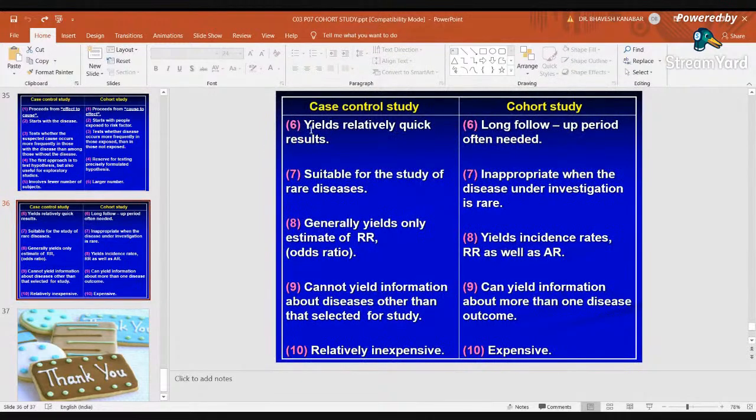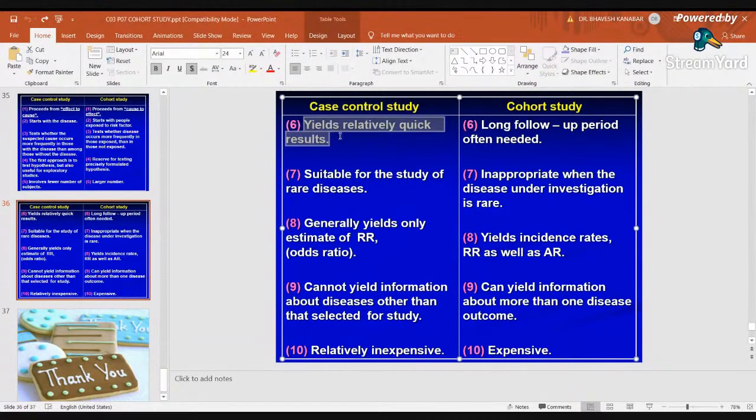In case control study, the yield will be relatively quick, right? It will yield quick results, because we have to start with the already diseased people, and then we have to look back. We have to check the records only. We have to go through the questionnaire only, right? So it will give you quick results. While here in cohort study, we will have a long follow-up period. In our example of cigarette smoking and lung cancer, smoking will take a very long time to develop lung cancer. So at least for 10 years we have to wait, right?